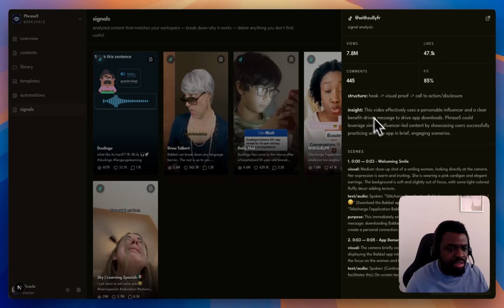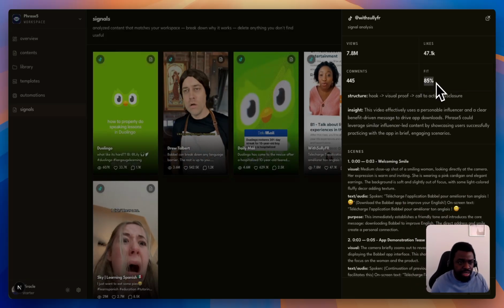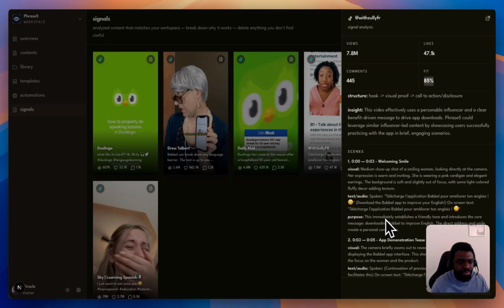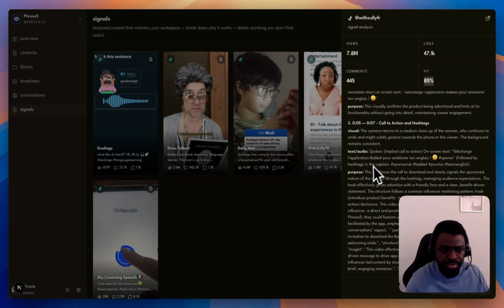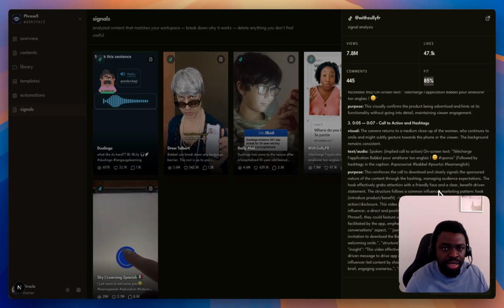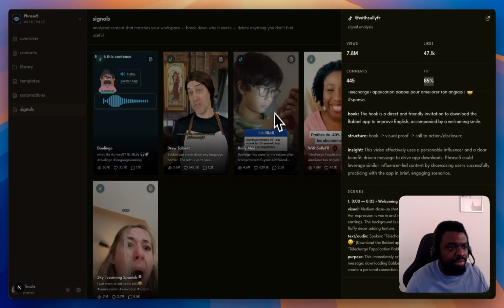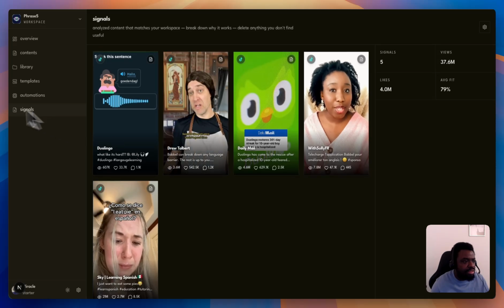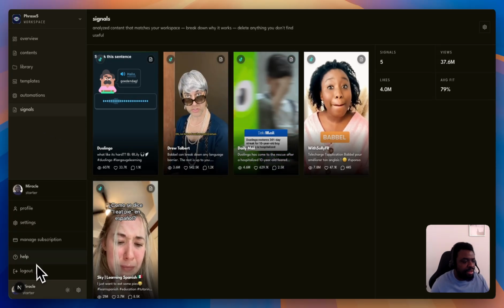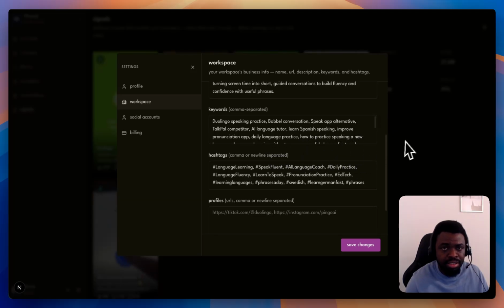CoCreator analyzes this content and sees if it is a fit for my niche and my workspace, breaks down the scene and why this can be a good fit, how we can repurpose this content. Based on the information it got from the signals and from our workspace, it generates keywords and hashtags that can be useful to our workspace, and based on this it gets signals.